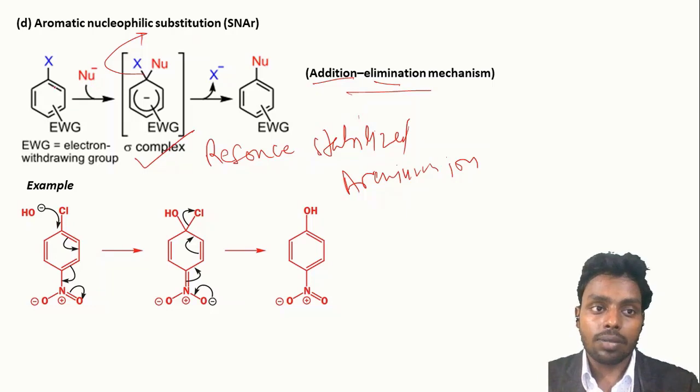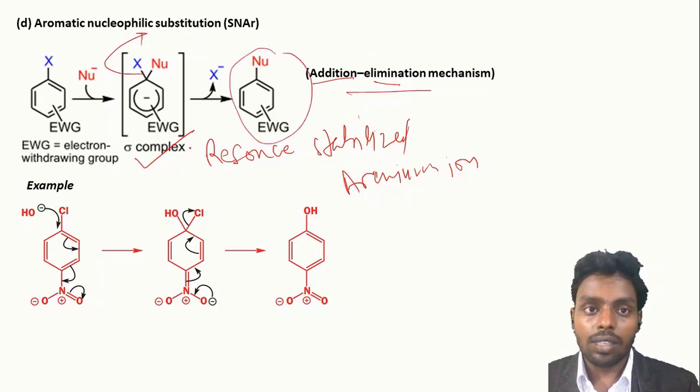addition of the nucleophile to the substrate, forming a sigma complex, and the second is elimination of the leaving group to form this type of compound. The example of this mechanism is the formation of para-nitrophenol from para-nitrochlorobenzene. So what happens in this reaction? The hydroxide ion will attack the carbon having the leaving group and form a sigma complex, and from the sigma complex our compound will be formed after removal of the chloride anion.